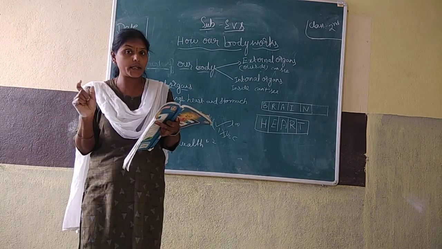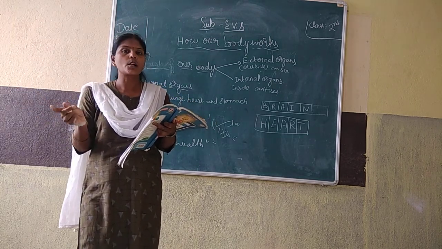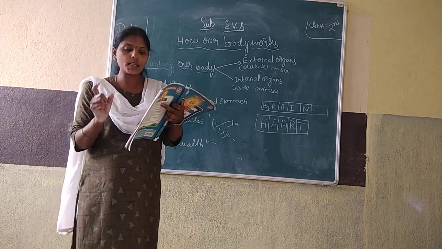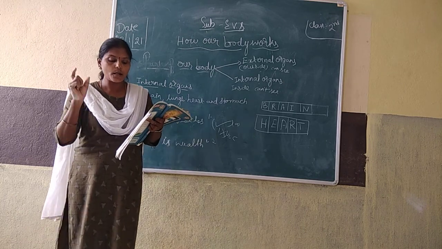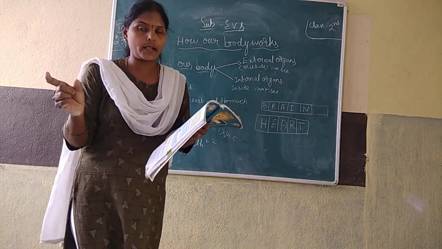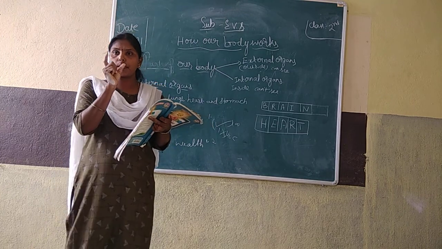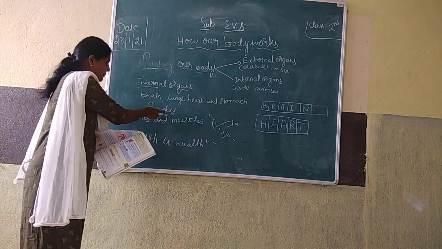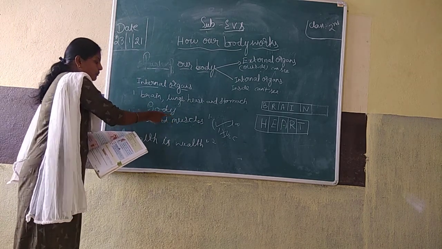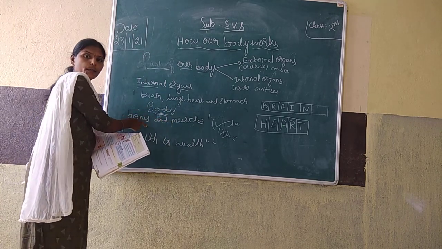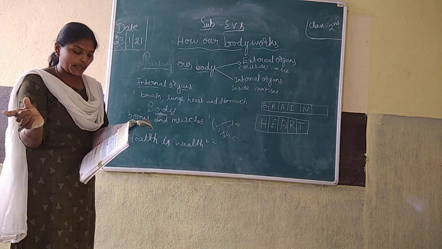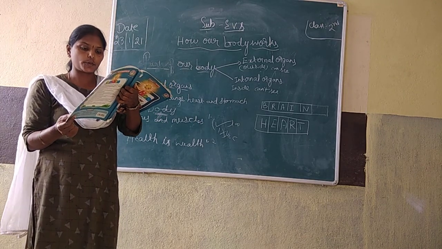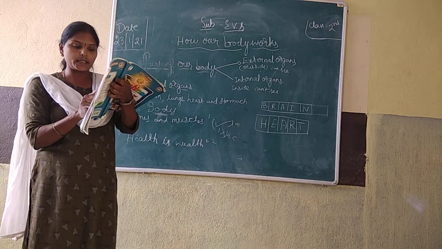We are running and playing now, and for that, bones and muscles help. Understand? Our body is made up of bones and muscles. These bones and muscles help us move, run and play. Understood, children? All parts of our body work together.